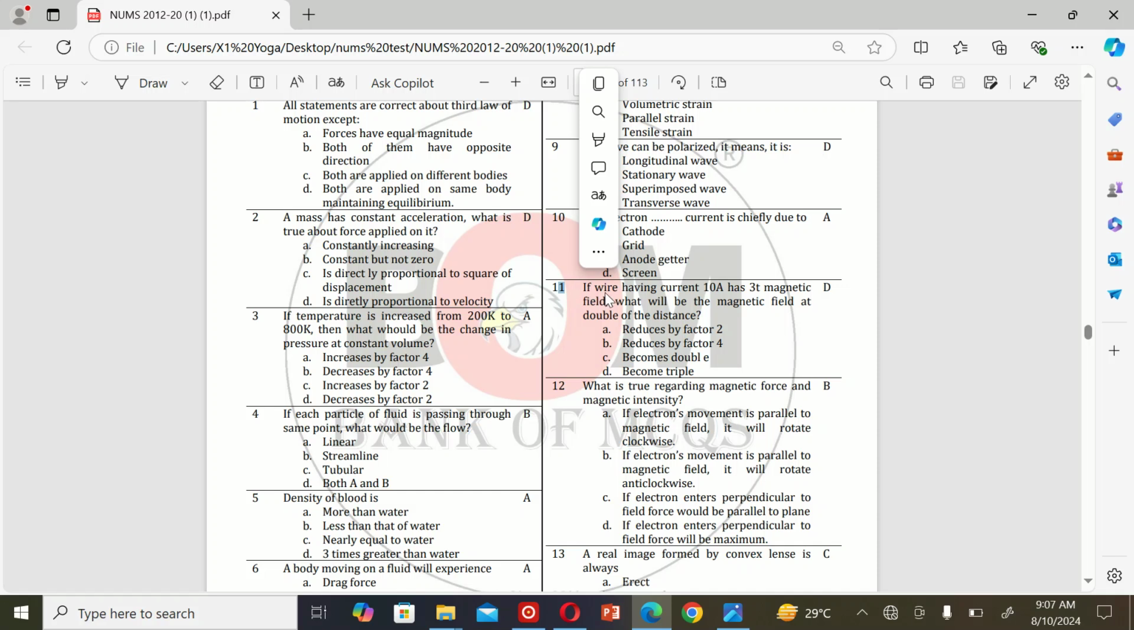The next MCQ is: if a wire having current 10 A has a 3 T magnetic field, what will be the magnetic field at double the distance? A. Reduced by factor 2. B. Reduced by factor 4. C. Become double, and D. Become triple. So the correct option is D. Become triple.